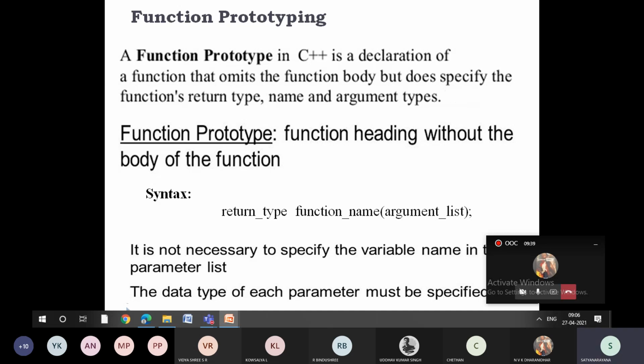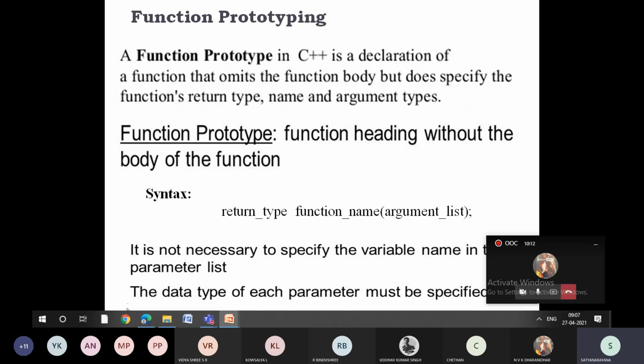Especially in C++ or any object-oriented programming language, we are going to define the function, but we are not going to write the body of the function. So whenever you define a function without the body of the function, then it is called function prototyping. Technically, writing the function heading without the body of the function is called a function prototype.